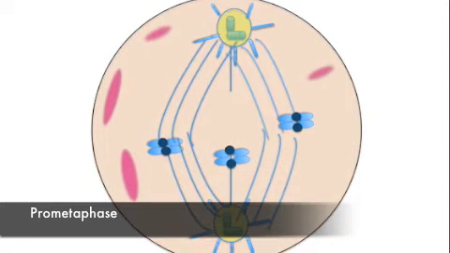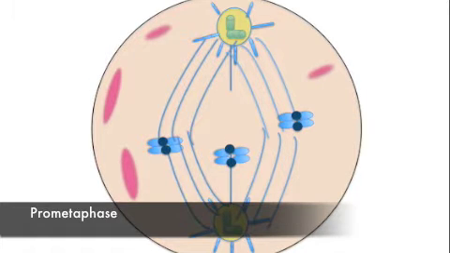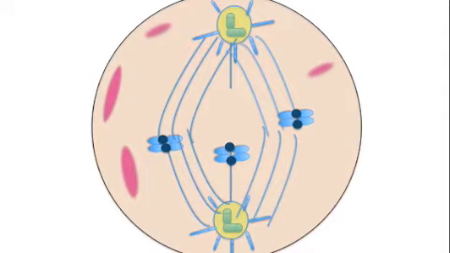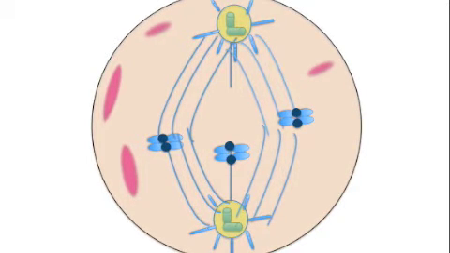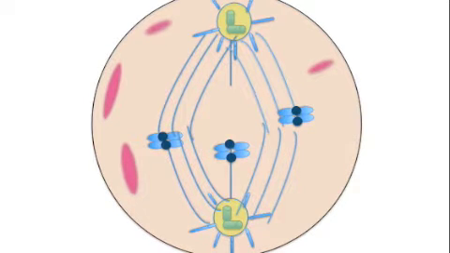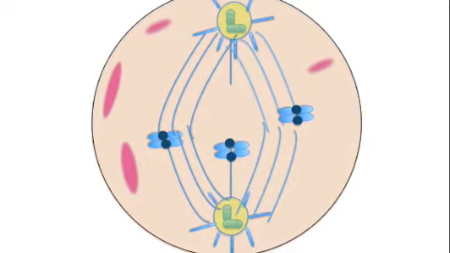In the next phase, called prometaphase, the nuclear envelope starts to decompose, the chromosomes continue to condense, and each sister chromatid contains a kinetochore, or proteins associated with specific sections of DNA. In this phase, some of the microtubules from the mitotic spindle attach to kinetochores of sister chromatids, forming kinetochore microtubules.